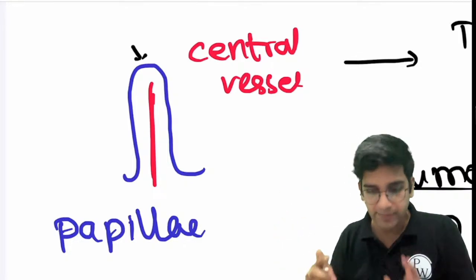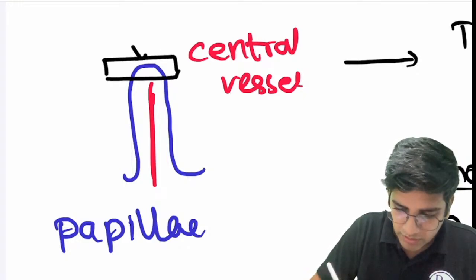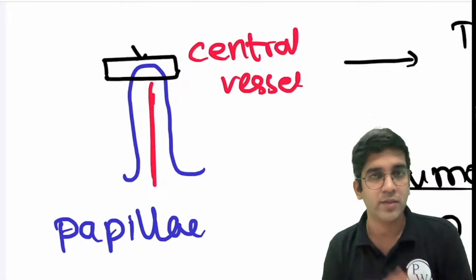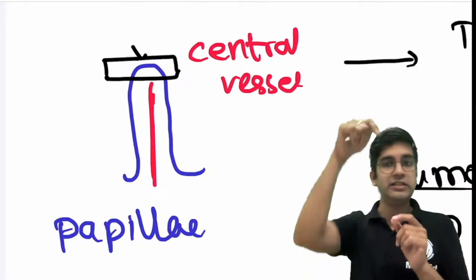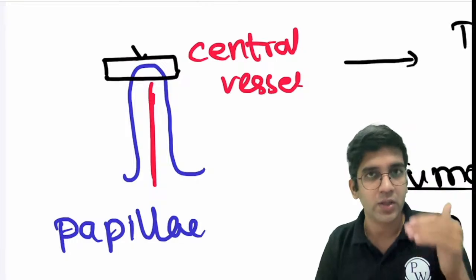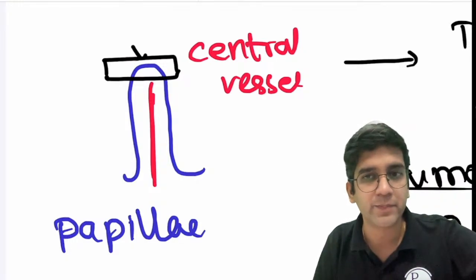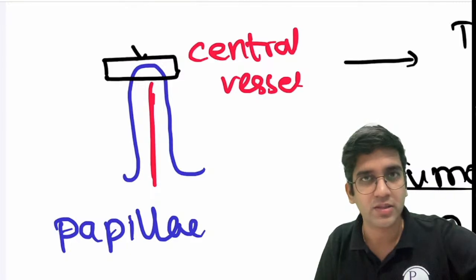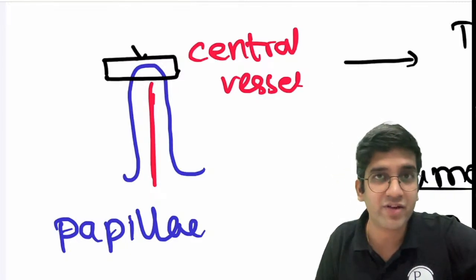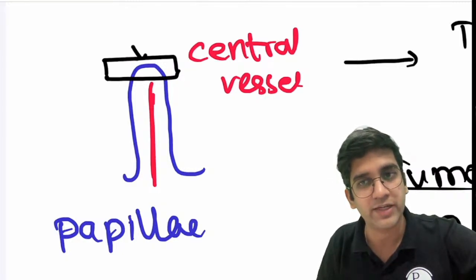If you look at this papillae, can I say the tip of the papillae will have less blood supply? Is that statement right? Yes or no? Because the vessel cannot go till the tip. It will turn and come down, right? The tip will have less blood supply. Whenever there's less blood supply, is there a possibility there can be ischemia? Yes. Can there be an infarction? Yes. Whenever there's an infarction, there's tissue death. What's the most common ion? Calcium, right?